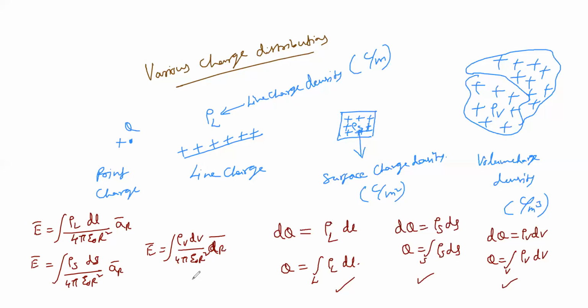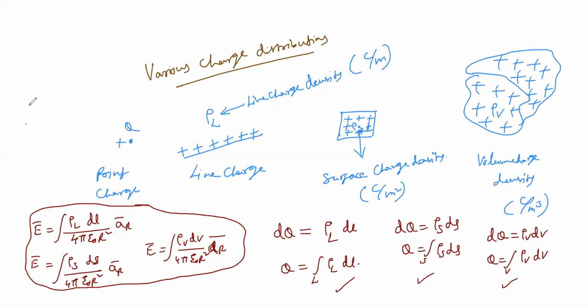This is the volume charge. Very simply we can do this. As we have already seen, these three equations we can get very easily. There is nothing difficult here. In the previous screen we saw that electric field can be defined as force per unit charge. Whatever we considered, instead of the charge we place directly the charge equation Q here, then we can get the respective terms very easily.